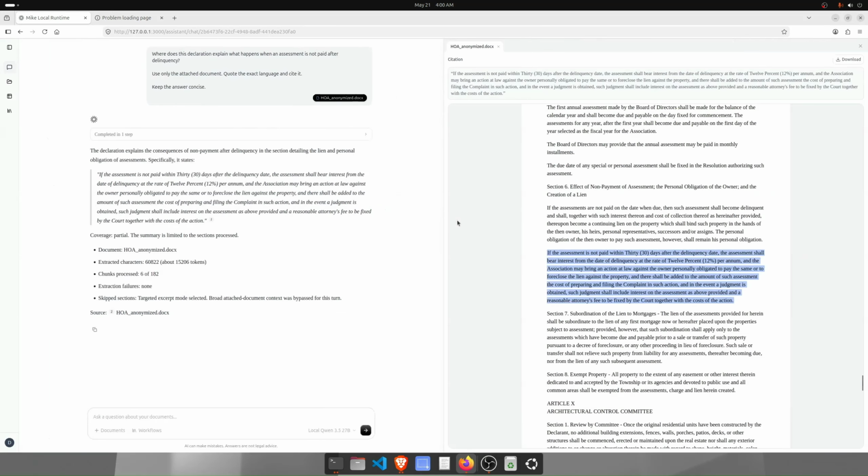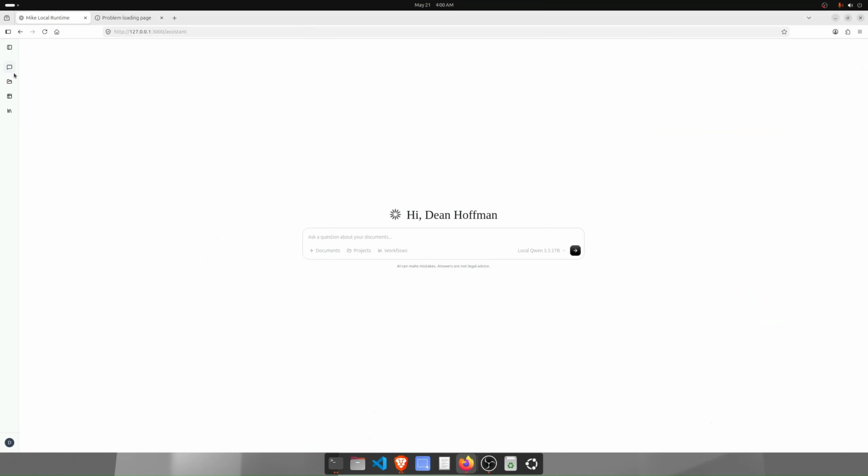So if I click on that pill, it's going to open that homeowner's agreement document, and it's going to take you directly to the site over here. So this is very nice. You can see it. So that's one way to use this, is just simply as a kind of a ChatGPT style chat box and talk to your documents. And you can see it keeps track of your history over here.